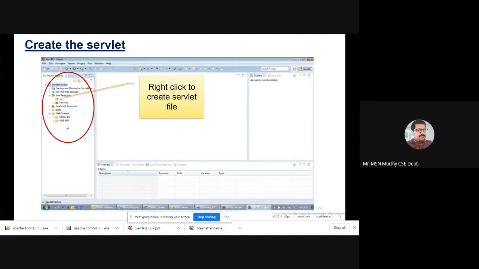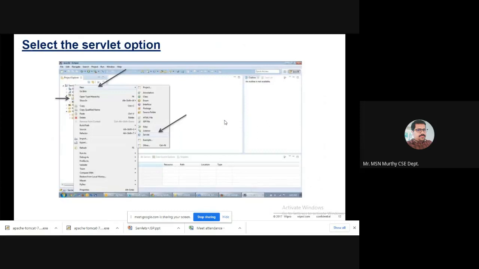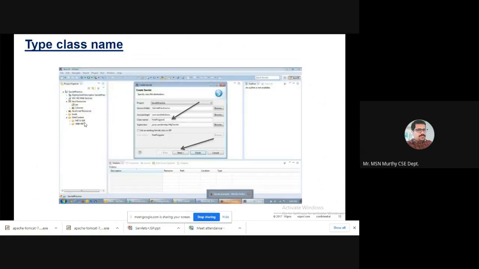In that, all these things will be available, whatever you created for your dynamic web project. And also, please remember you have to create a new servlet, not a new class, a new servlet. And also you have to remember that you have to add the servlet-api.jar. If you have not set the path there, you can add it here.